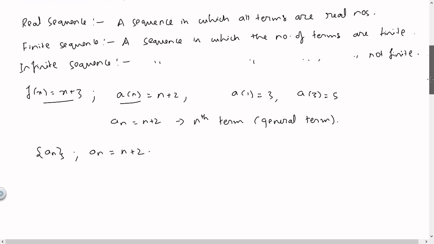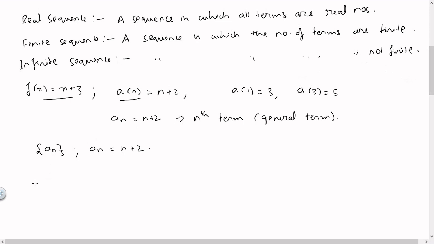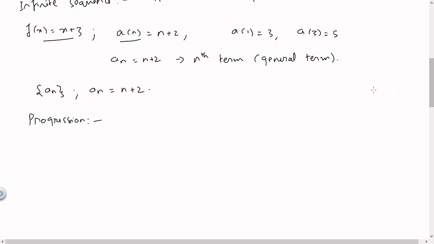Next, let us see what is a progression, because often we get confused between what is a progression and what is a sequence. What is the difference between these two? Let us see. Now, progression is a sequence in which you can determine what is going to be a particular element if you know the position, which means there has to be a particular pattern that is followed. If I simply write down some elements like 1, 3, minus 4, 7, 6, 0 and so on like this, wherein the elements do not follow any pattern, then we are going to call this merely as a sequence.